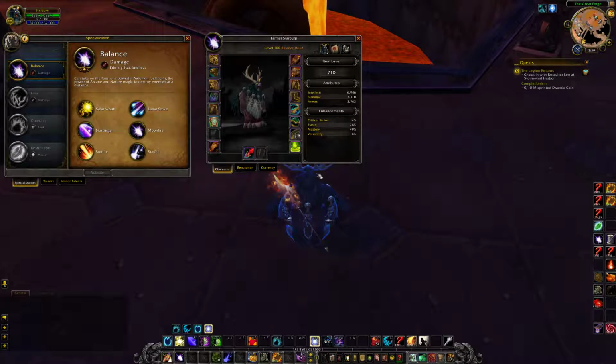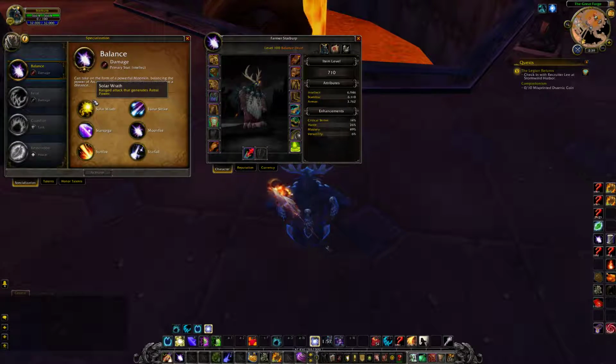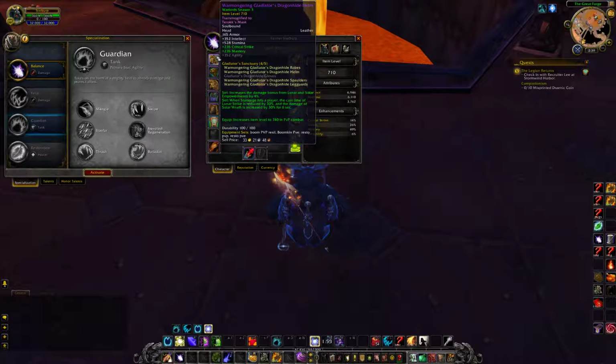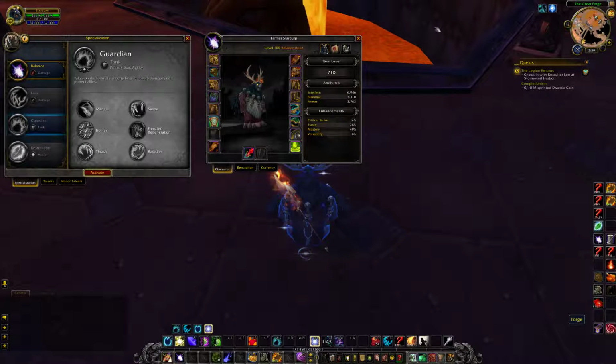So the other stats to go over besides primary stats, primary stats that are going to increase the damage I do, or increase the healing I do, or increase how much I dodge, and stuff like that, is there's critical strike. So critical strike rating is pretty much your chance to crit, which right now is like 14%.